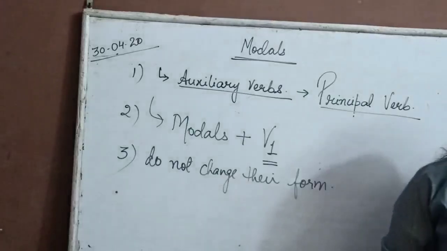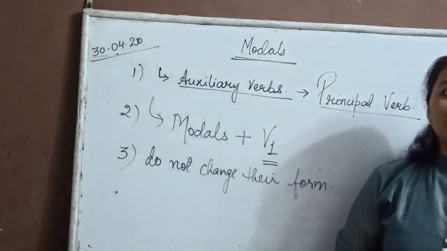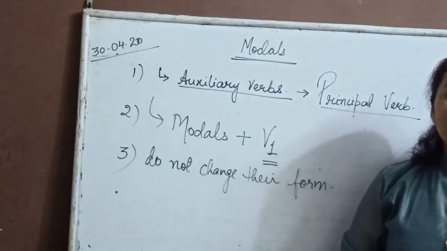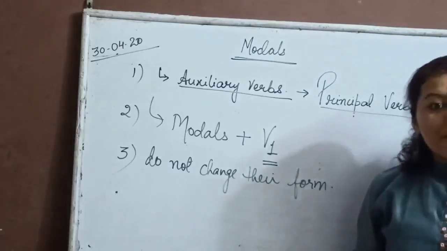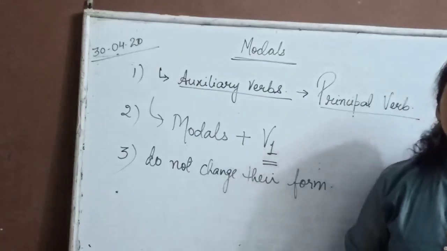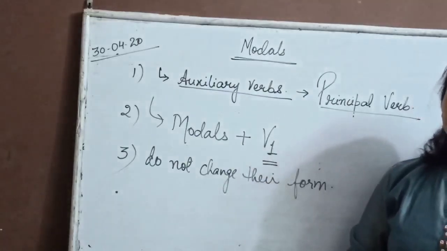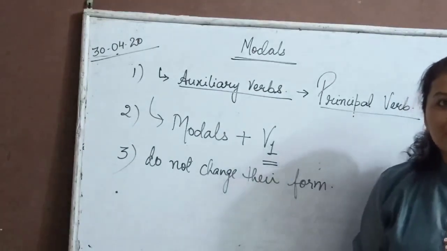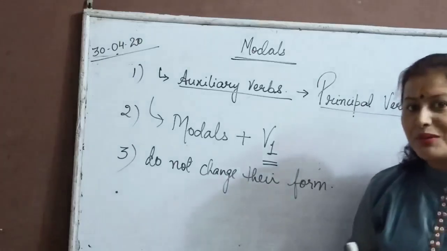As I already told you, a modal is a type of verb that is used to indicate modality, that is likelihood, ability, permission, request, capacity, suggestion, order, obligation, advice, etc. And the most common modals are, can you remember?